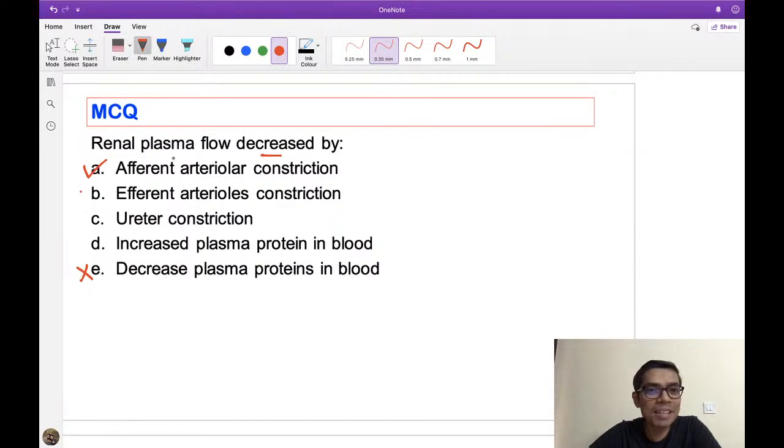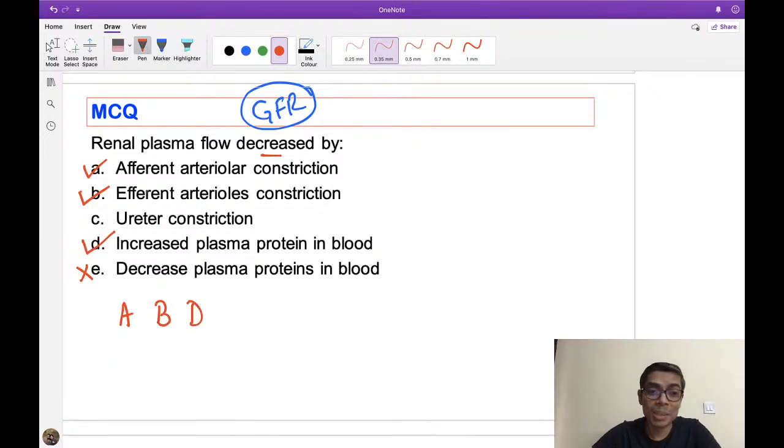Here they have not asked you about the GFR. So students, please don't confuse between GFR and renal plasma flow. Here the question is about the renal plasma flow. So please remember option A is correct, option B is also correct, option D is also correct. So the answer here is A, B and D.